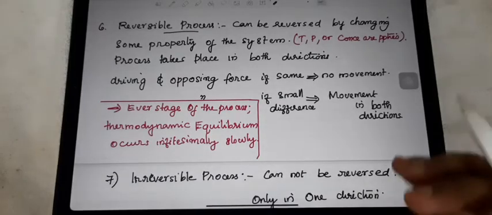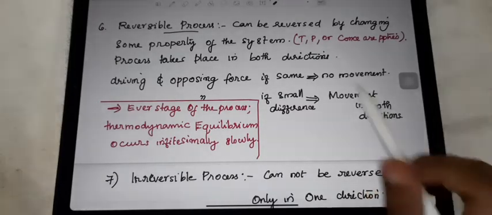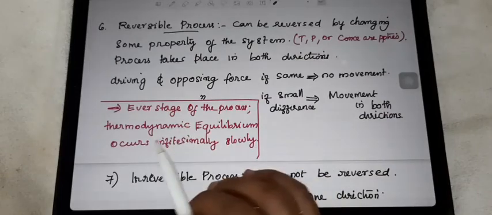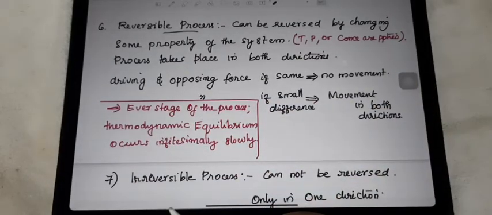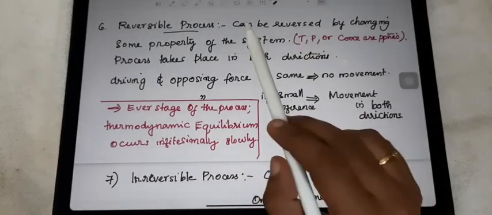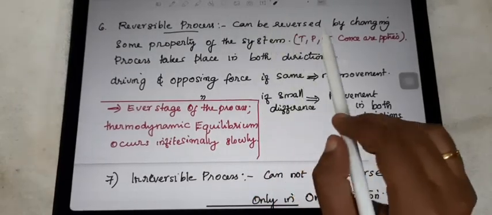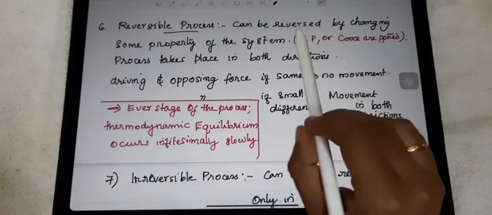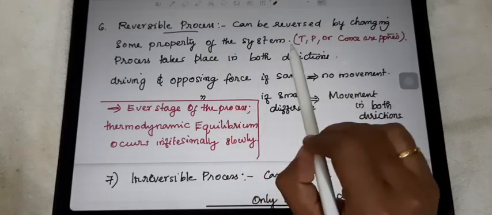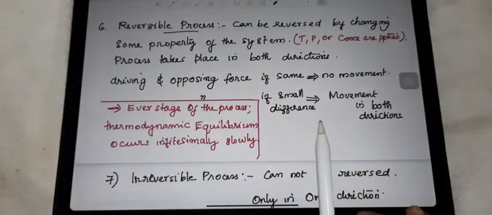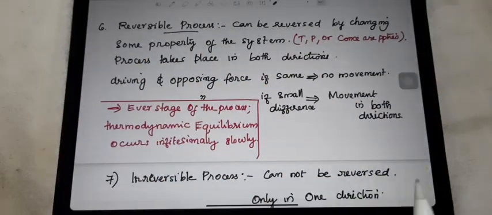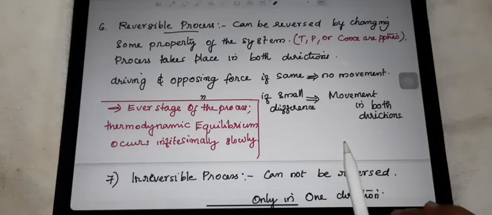There are such situations. Such a type of reversing the reactions, reversing the processes, is said to be the reversible process. So we can say that when some properties of the system are changed, and due to that the process is reversed, that is said to be the reversible process.